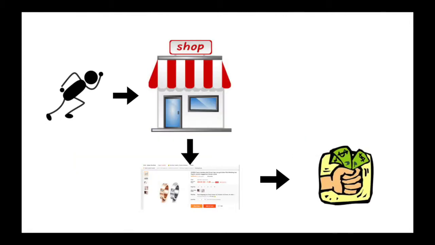So basically how it's going to work is that you set up your store using Shopify, you run paid traffic to your store, people see your product, and then they buy it. Then once somebody purchases that product off of your website, you have to go back to AliExpress, order that product, and have it shipped to the customer. So when it comes to dropshipping, you have to fulfill any order that you get. That's how you make money using dropshipping.